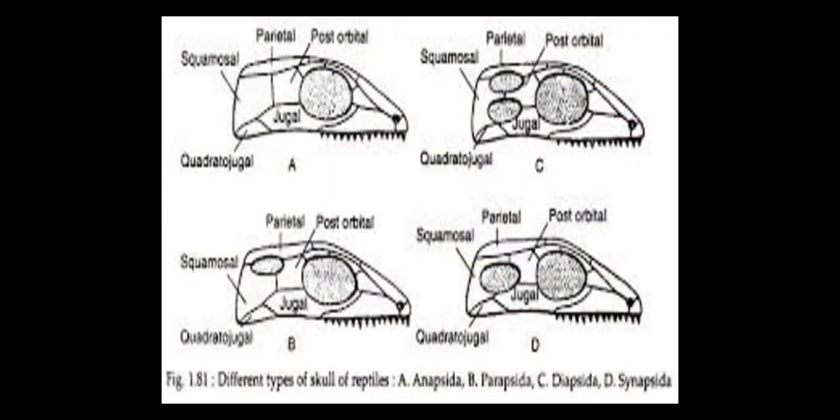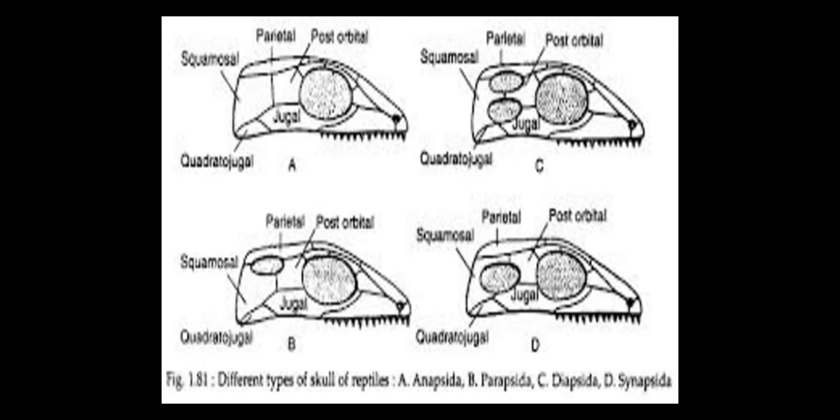Here we can see different types of skull of reptiles. The diagram A shows an anapsid skull. The skull does not have a temporal fossae behind the orbit. That is represented by a complete bony roof. Diagram B shows a parapsid skull. Parapsid skull means there is only a single fossae, that is supratemporal fossae behind the orbit. The supratemporal fossae is bounded above by parietal bone and below by postorbital and squamosal bone.